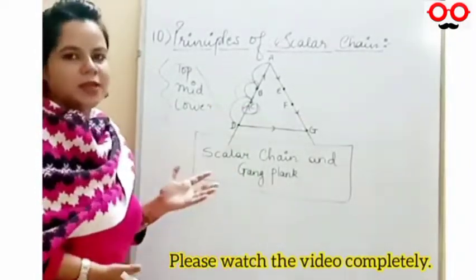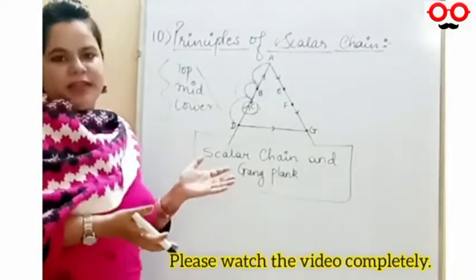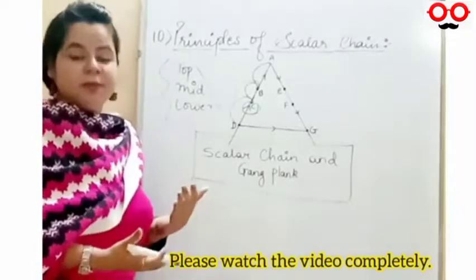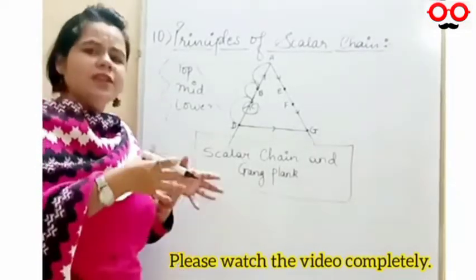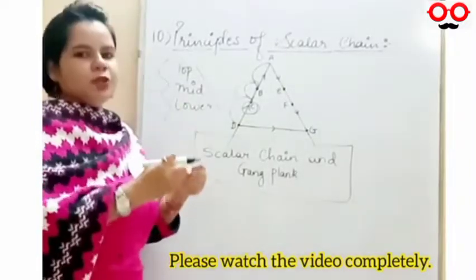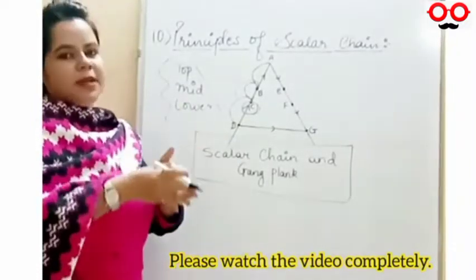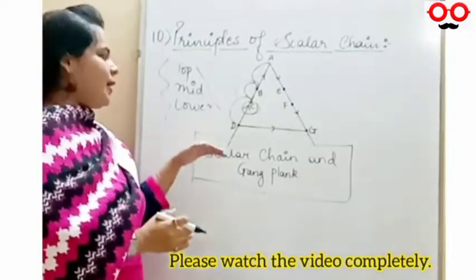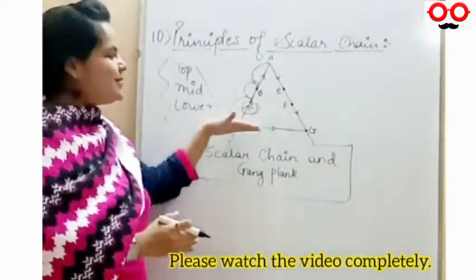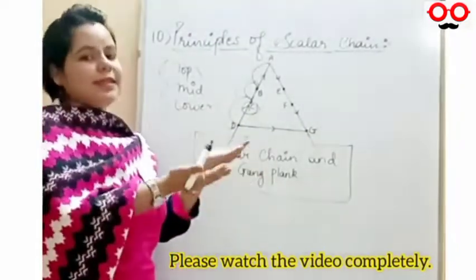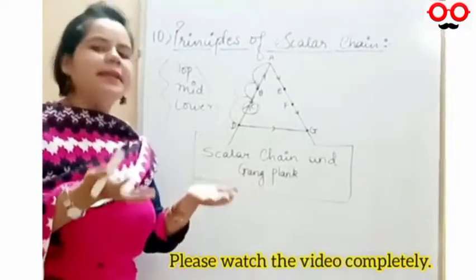So it is not that they are freely available. To communicate with them also, we need appointments and we need to wait for some time, because even they have work. So at that particular time, when you get less time and you need to take the decision, what would you like to do? That is why the gang plank is used with similar levels of authority, where you can share your problems with people of the same authority and take a decision.